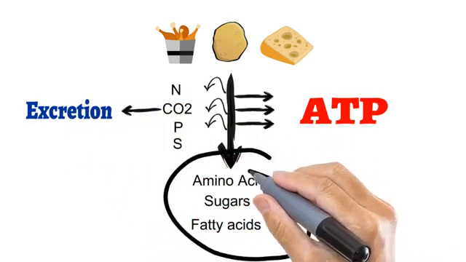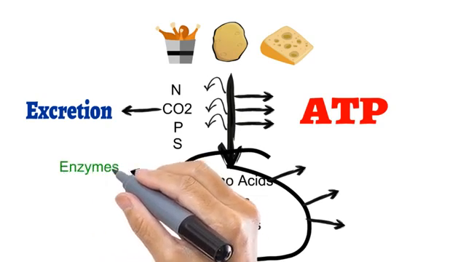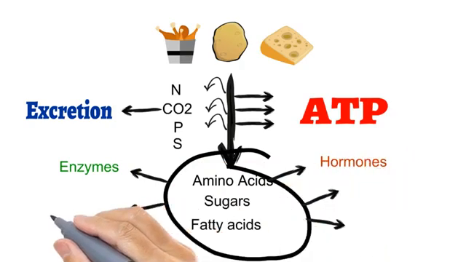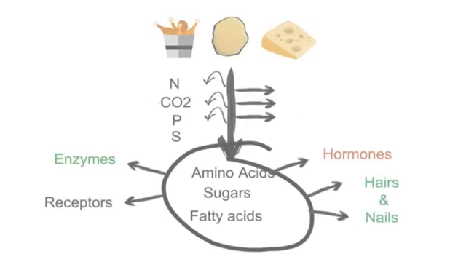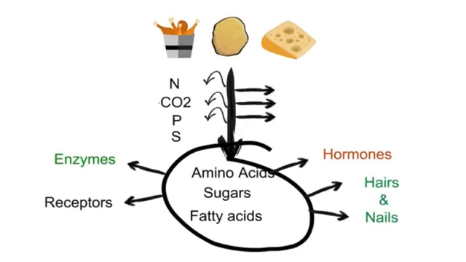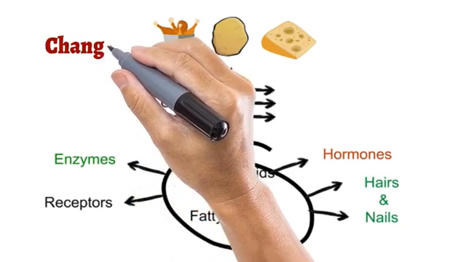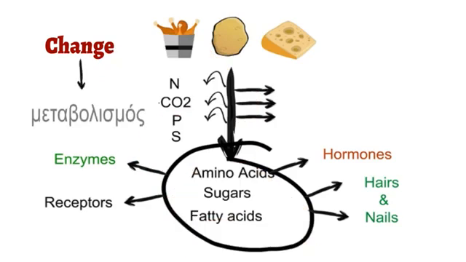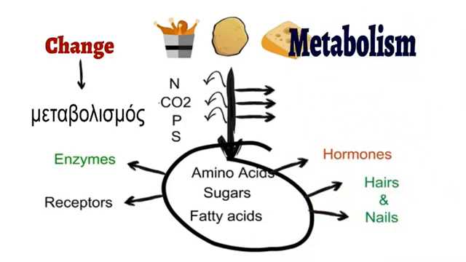Now these simple molecules can be used again to produce different complex and large molecules which can play different roles in our body. For example, enzymes, hormones, receptors and even hair and nails. So as you can see, whatever we eat changes from one form to the other. In the Greek language, the word change is called metabolismos, and from this Greek word, the new term metabolism came into existence in science.